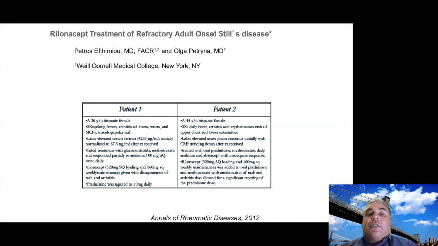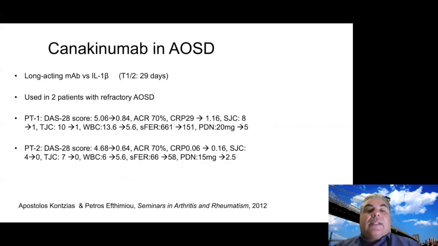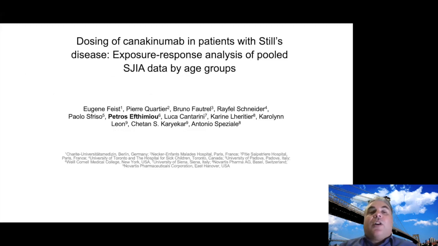My collaborators and I made the observation that rilonacept also was quite effective in our patient cohort and quite well tolerated, but it hasn't been developed really. Next slide. Canakinumab, again, Dr. Contis and I made the first observation back in 2012, and of course, the randomized controlled trials in SJIA confirmed that. Next slide. It was recently approved for adult Still's disease, which helped quite a bit.